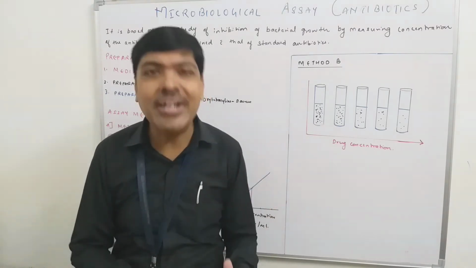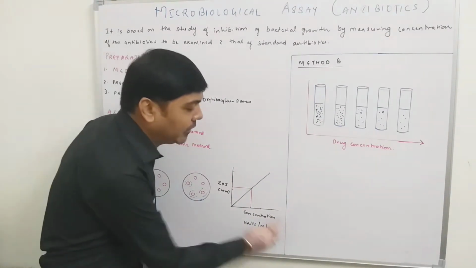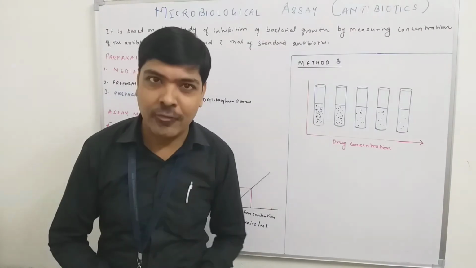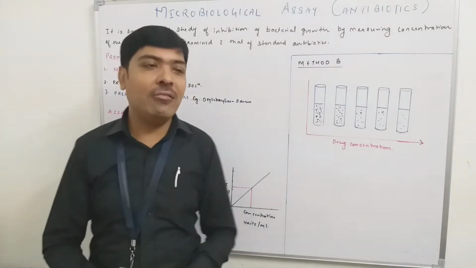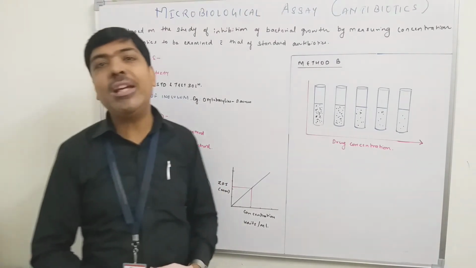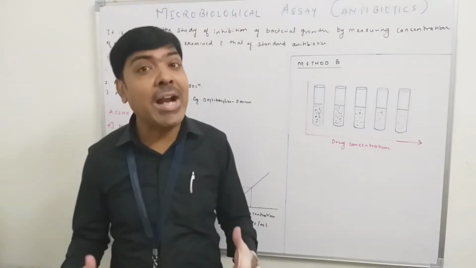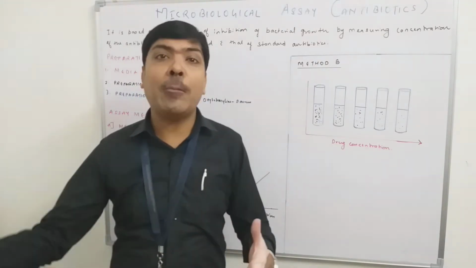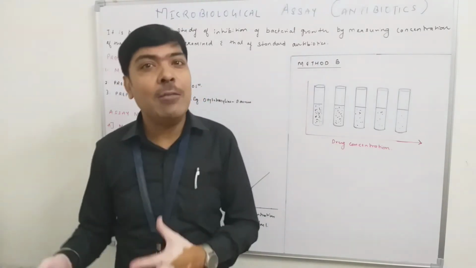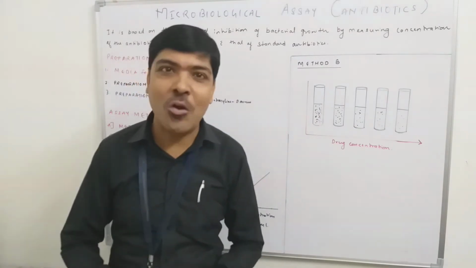So by using that concentration of the standard antibiotic and the zone of inhibition observed, first we have to prepare the standard curve. On the x-axis we'll keep the concentration of the antibiotic, whereas on the y-axis we'll keep the zone of inhibition. We know the standard antibiotic is already tested, so definitely a direct proportional relationship exists between the concentration and the zone of inhibition.